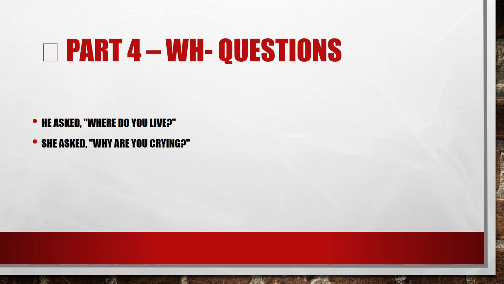Part 4, the wh- questions, or what we call the 5W questions. He asks, where do you live? We are going to transform it to reported speech and say, he asked where I lived. Remember, always when we want to transform a sentence from direct speech to reported speech, we do the transformation of the verb from present to past. She asks, why are you crying? When we transform to reported speech, we say, she asked why I was crying.